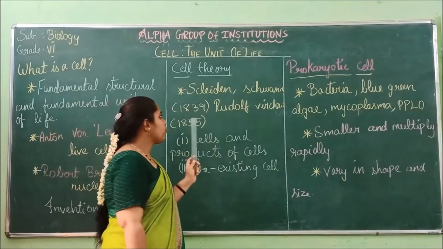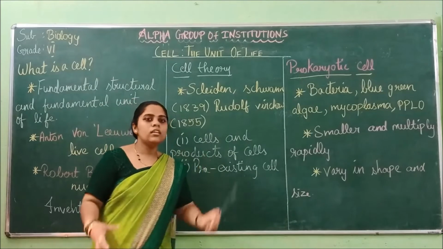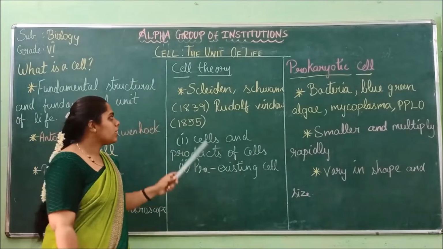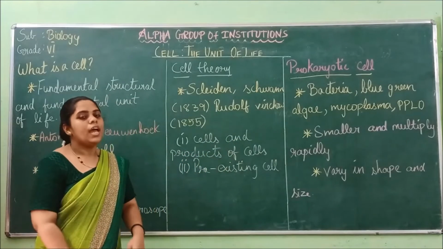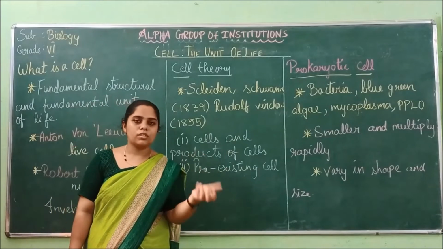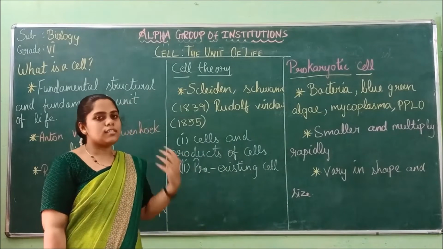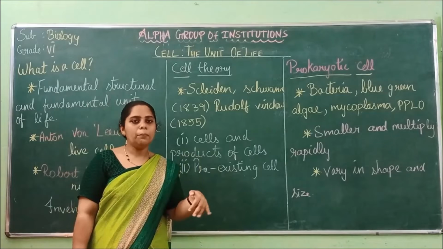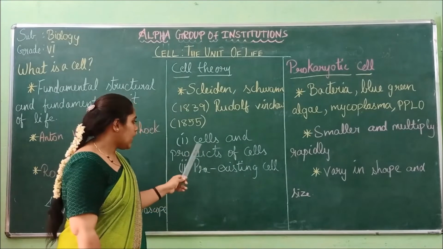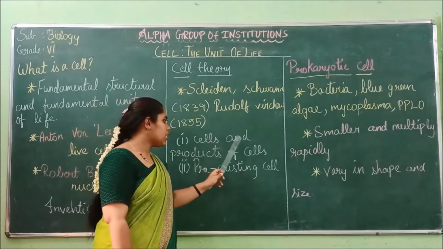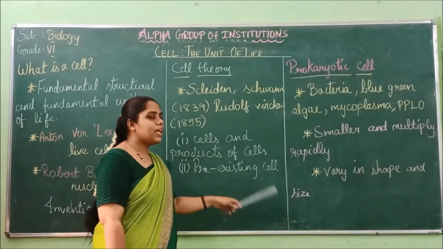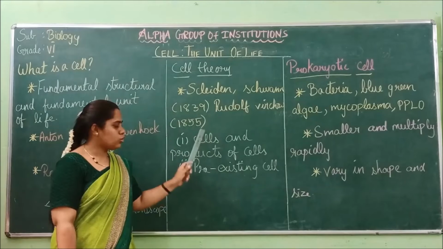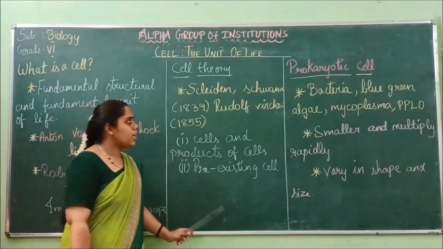Schleiden and Schwann first formulated the cell theory in 1839, and cells were formed from already pre-existing cells. And we talked about the cells and the products of cells, and pre-existing cells. So these two points come under the cell theory.